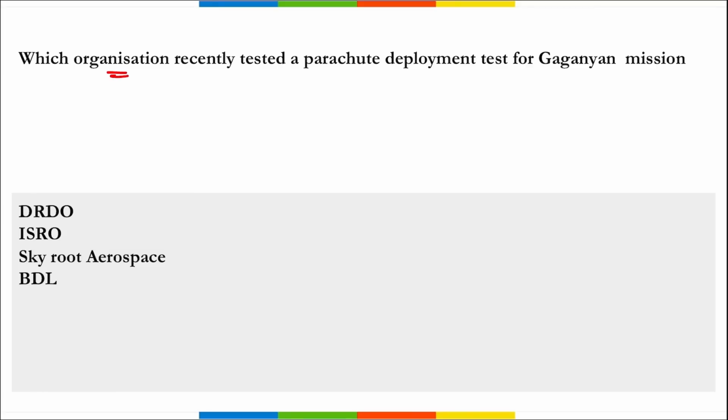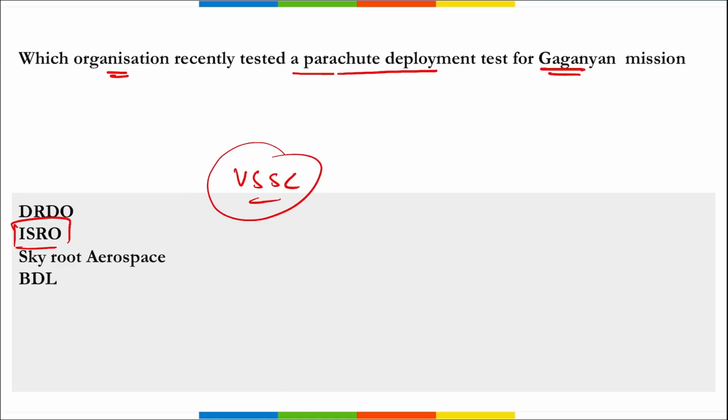is which organization recently tested a parachute deployment test for the Gaganyaan mission? It is ISRO, right? Vikram Sarabhai Space Centre, in collaboration with the Aerial Delivery Research and Development Establishment, successfully conducted a series of drogue parachute deployment tests to test the drogue parachutes for the Gaganyaan mission.